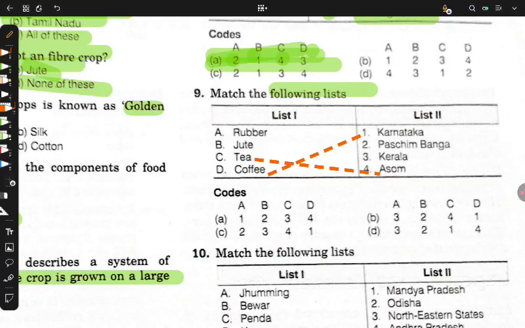Tea with Assam and rubber with Paschim Banga. So A2, 3, 4. Yeah, this one is correct. C is correct. I have been looking at this option so far. C is correct.